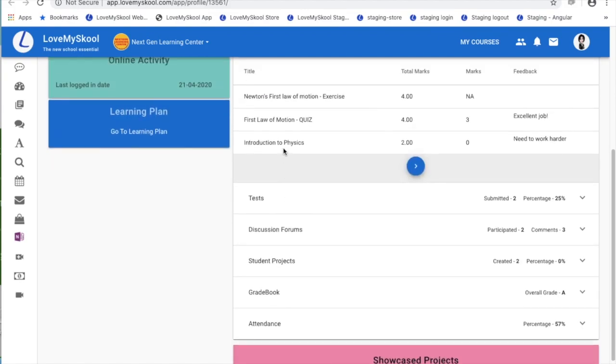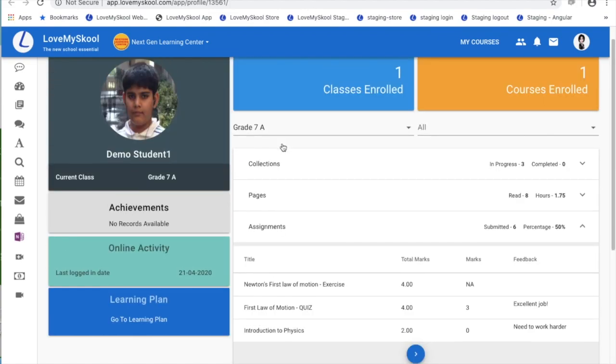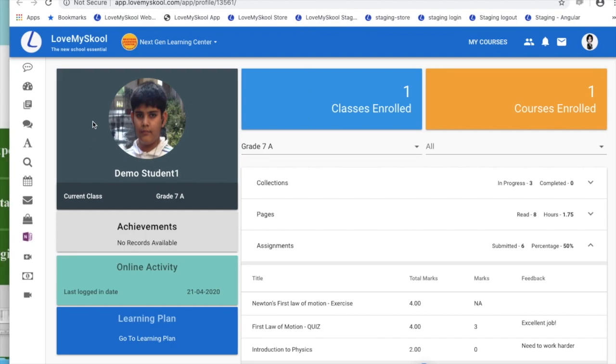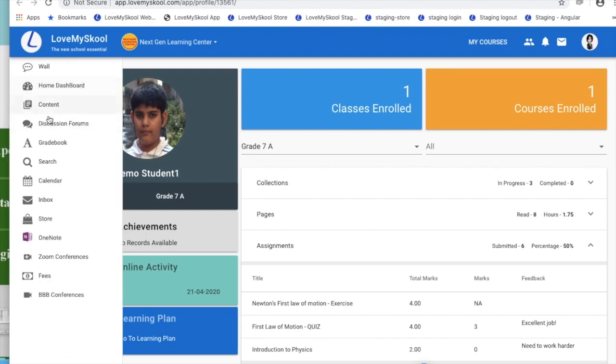And I can click on any of these tests as well to see the actual submission. And this is very useful during PTMs. A lot of schools and colleges who use this learning management system just use this during their PTM. So that covers gradebook and student preview.